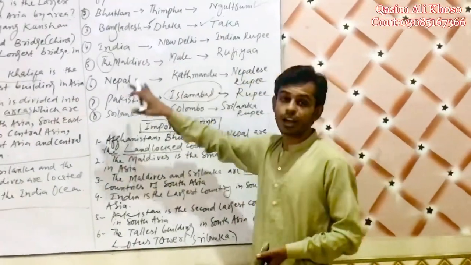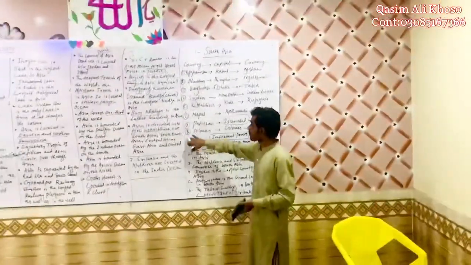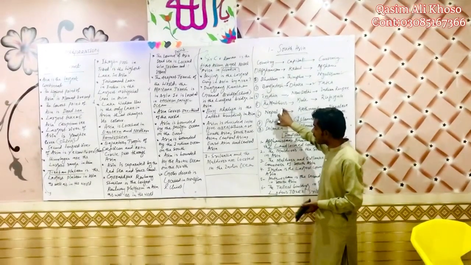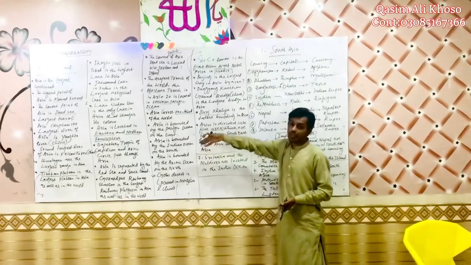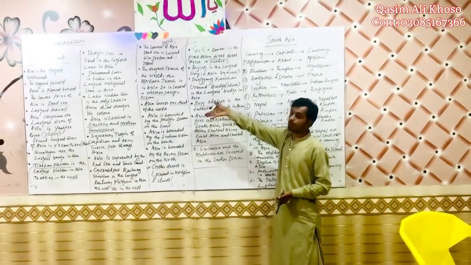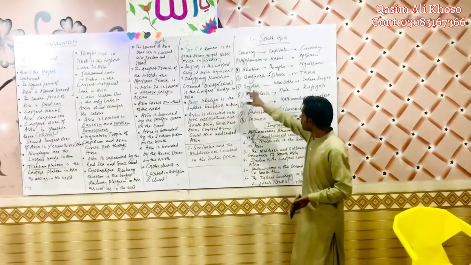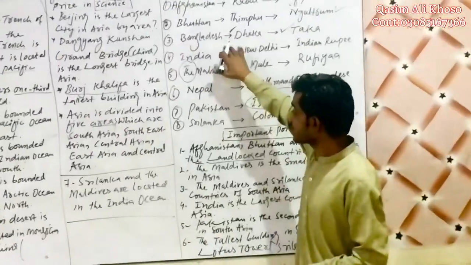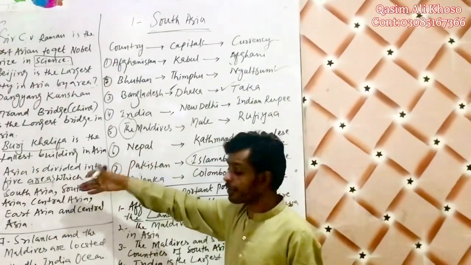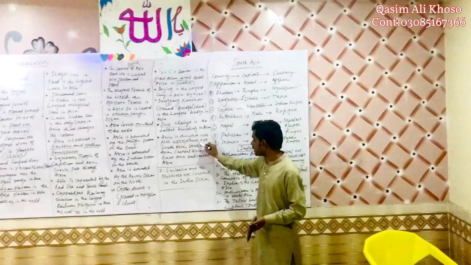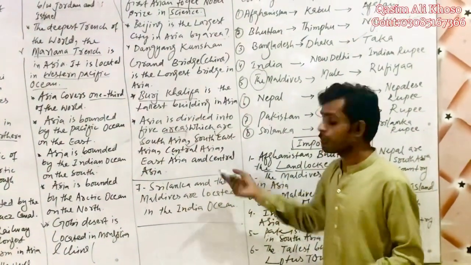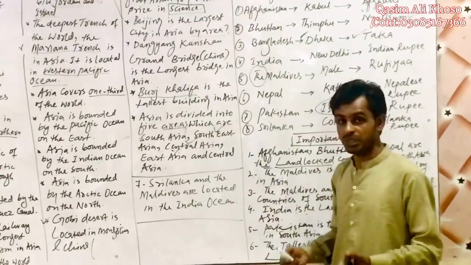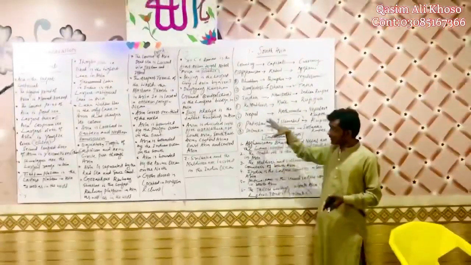This was the lecture of South Asia. We have just discussed South Asia. We have discussed some important points about Asia. Still, we have many other points to be discussed. We have just discussed one division of Asia. In the next lecture, we will discuss Southeast Asia, Central Asia, East Asia and Western Asia, which is known as the Middle East. For today, this is enough.